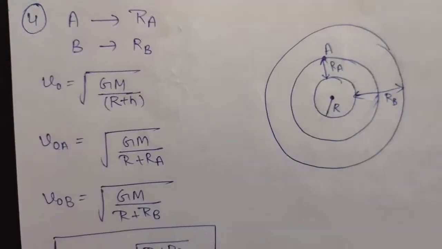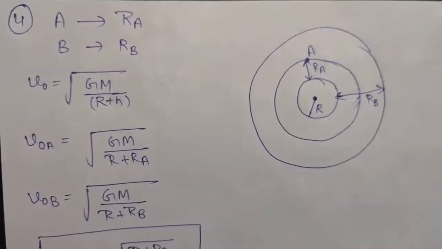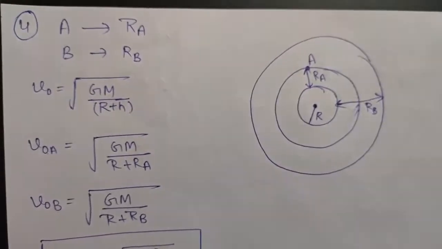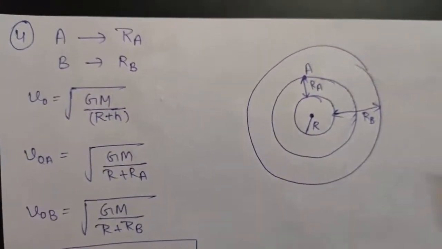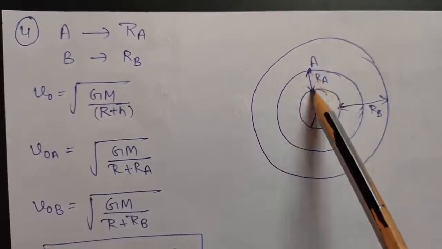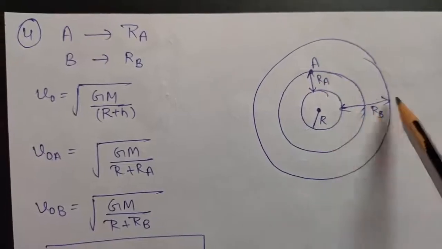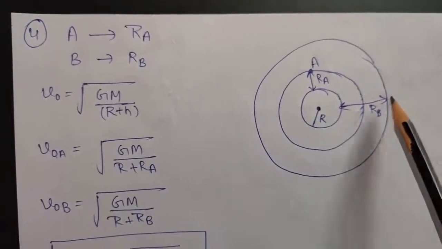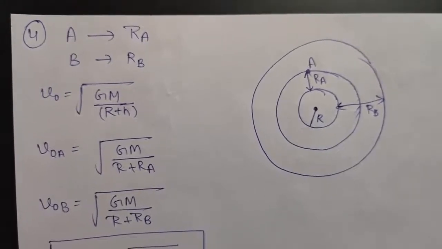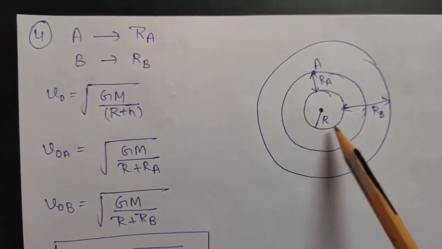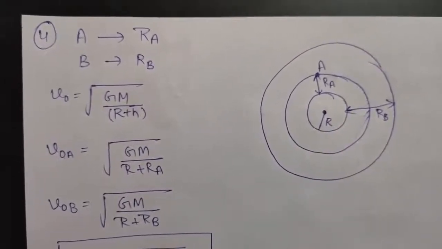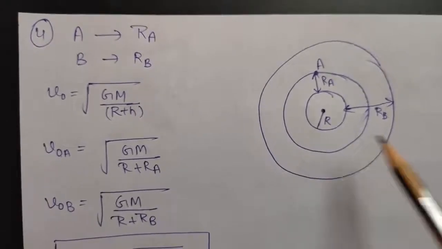Okay, so question number 4 says two satellites A and B go around the earth in circular orbits of heights RA and RB respectively. So there are two satellites A and B which are revolving around Earth at a height of RA and RB respectively from the surface of Earth. Now after that the question says, assuming Earth to be a sphere of radius R, that is the radius of Earth is given to be R, you have to calculate the ratio of magnitudes of the orbital velocities of these two satellites.